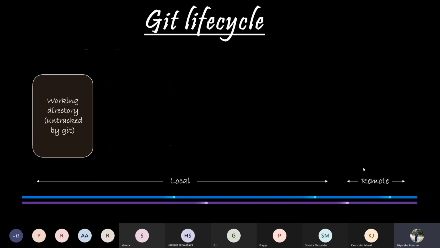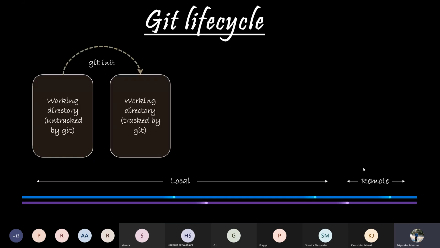Now let's move to the second step, that is initialization. Once you have assigned a working directory, the next step is to initialize that working directory. And this initialization is done by the git init command. When we initialize a directory, we are basically telling Git that this directory or the project folder is now to be regarded as the local repository which can be pushed or distributed to the cloud whenever needed.